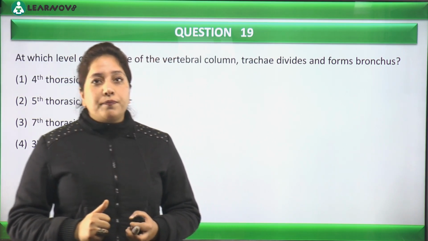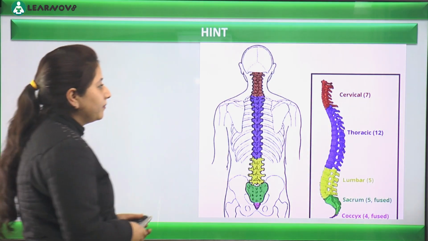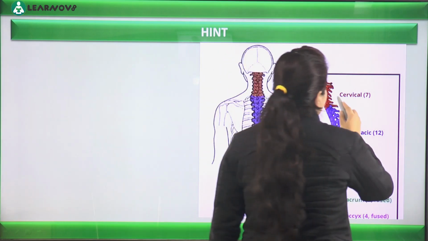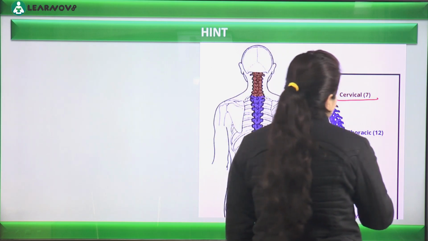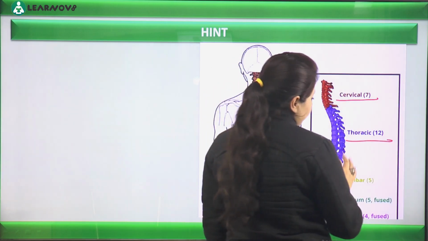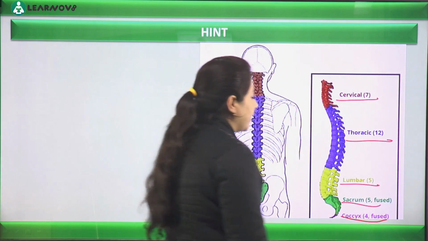Okay, so you know already this is the vertebral column. So we have here cervical. We divide the vertebral column into 5 parts. We call the cervical, the neck region, thoracic 12 vertebrae here, lumbar 5, sacrum 5 but fused, and coccyx 4, and that is fused.